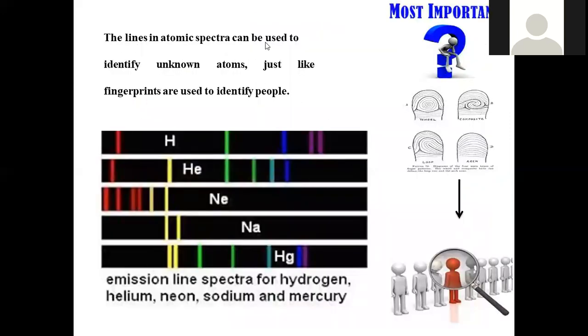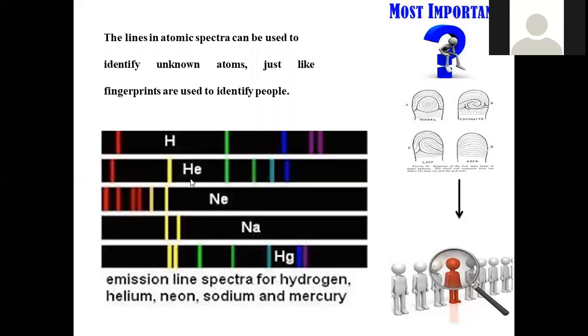The lines in the line spectra can be used to identify unknown atoms, just like fingerprints are used to identify unknown persons. No two persons have coinciding fingerprints. That's the reason why in the defense system they use fingerprints for the identification of persons. The forensic department uses this too, because fingerprints are unique. In a similar manner, these flame tests are the characteristic reaction for individual elements.